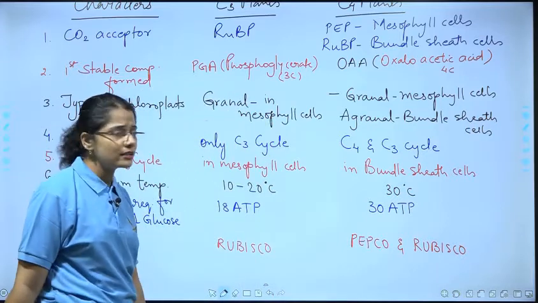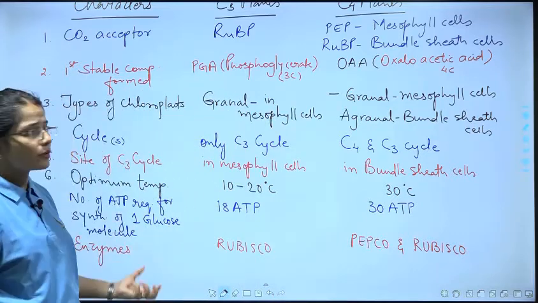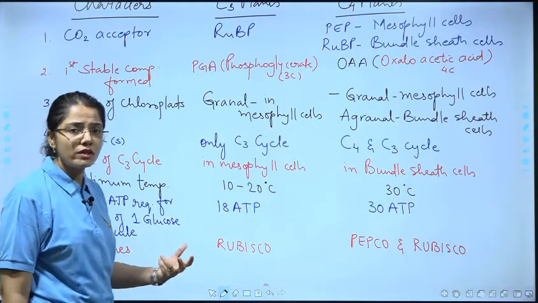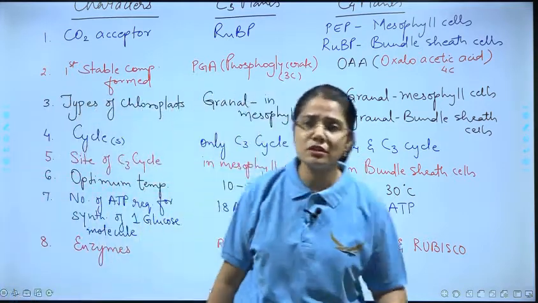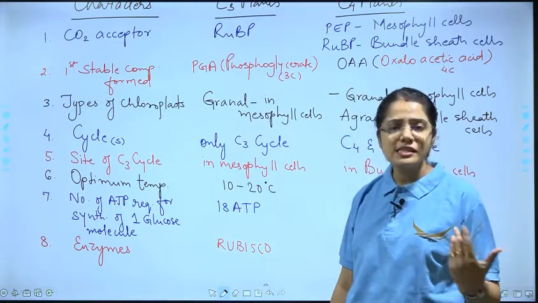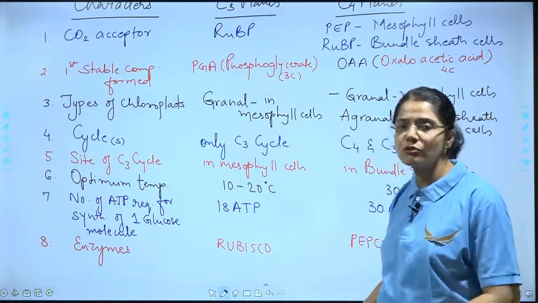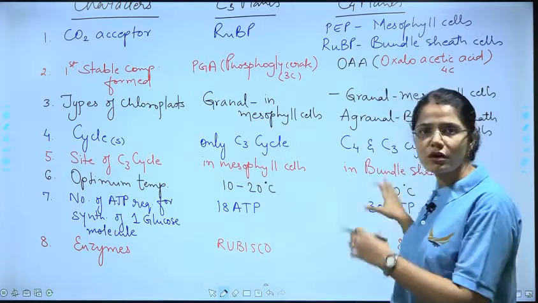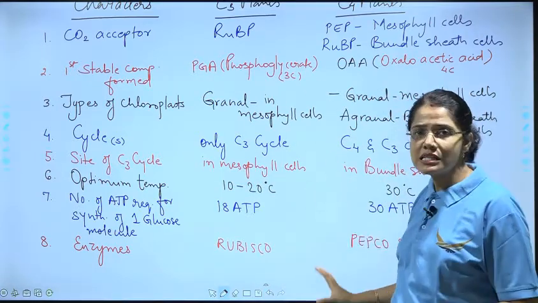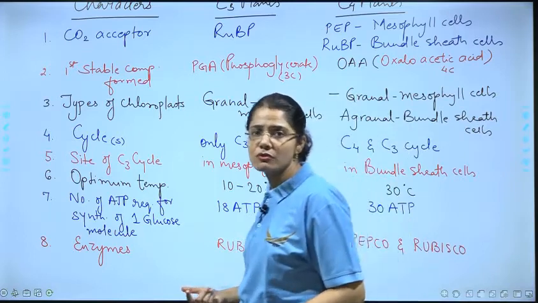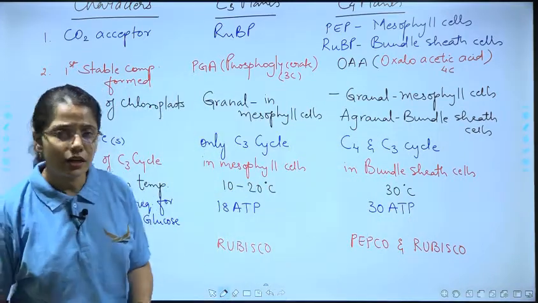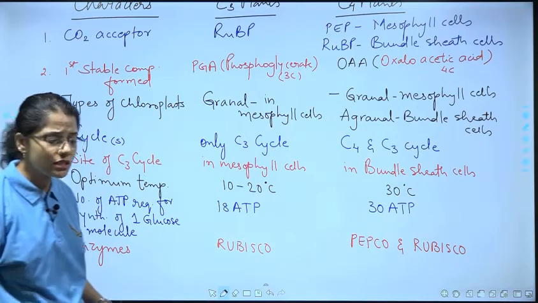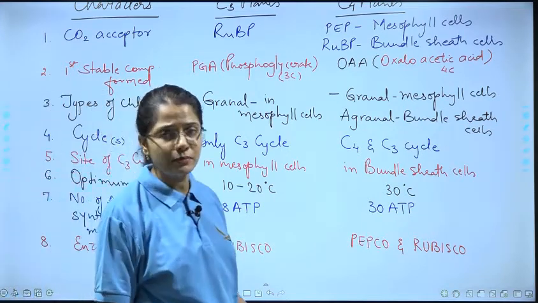So children, these are the points. Sometimes questions do come in, such as who or what is the first carbon dioxide acceptor in C4 plants or in C3 plants. In such a manner questions will come, and if you are clear with all this and are able to retain it, you will be able to answer those questions pretty fast, right? So these are the points of comparison of C3 and C4 plants.